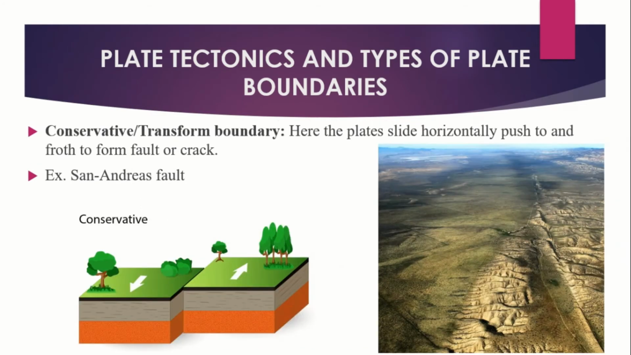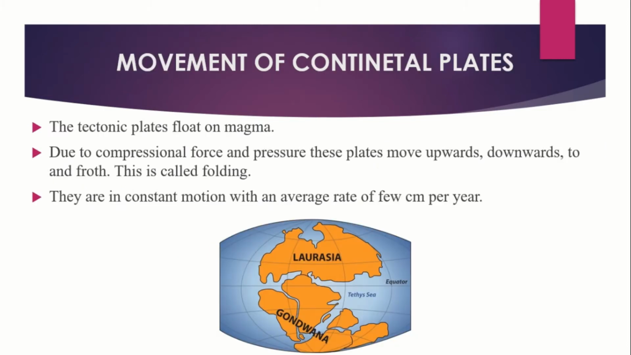Next is the conservative or transform boundary. Here the plates slide horizontally, pushing each other. Example, San Andreas fault. Here the plates are moving in opposite directions to form the fault. Fault means crack.